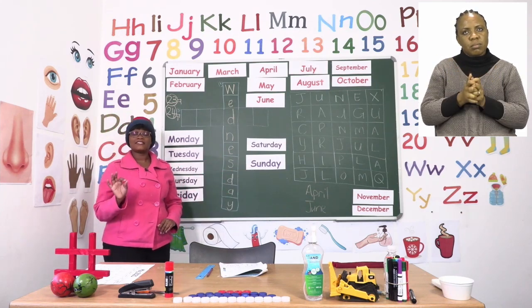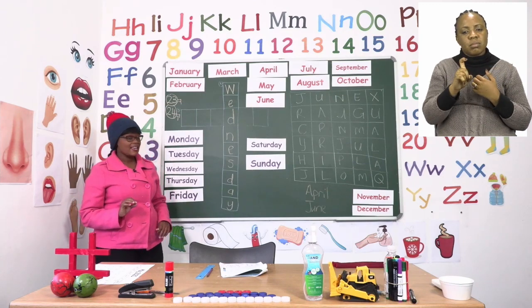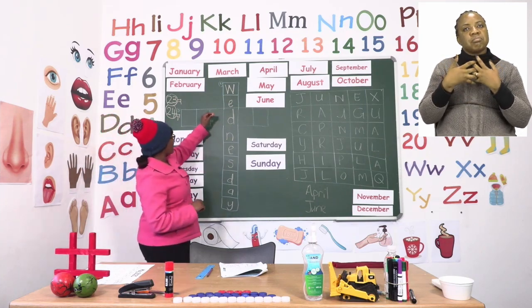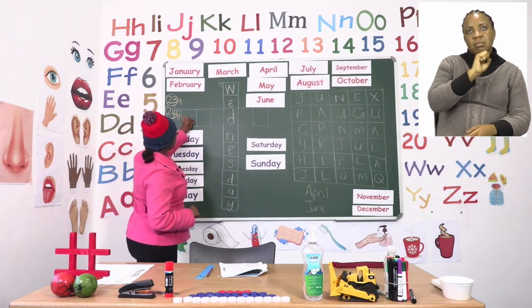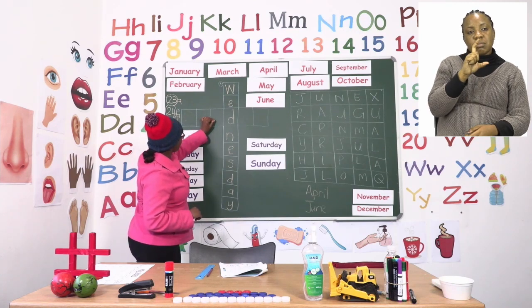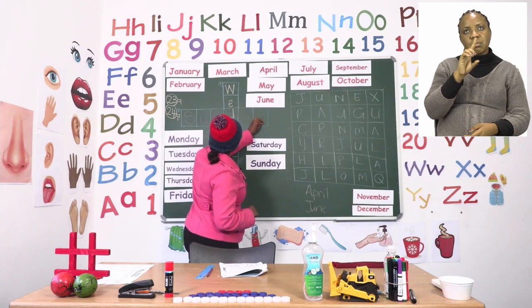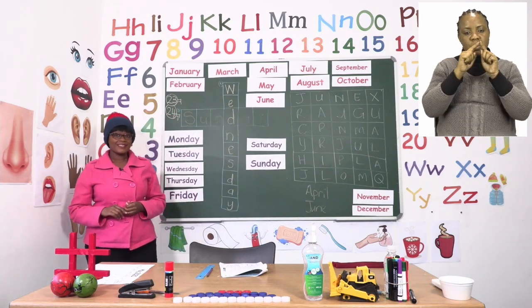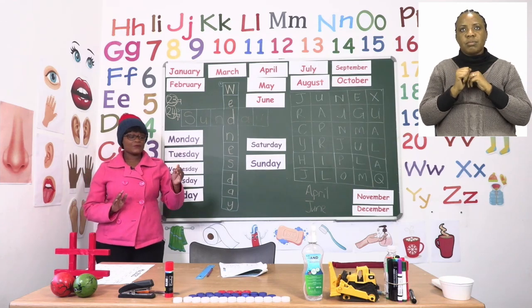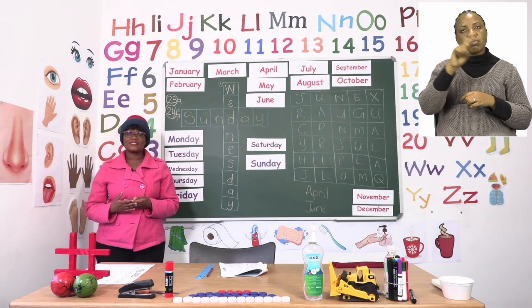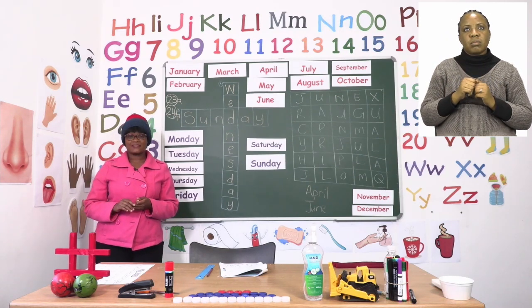And it is asking for the second day of the weekend. In this case, our second day is Sunday. So we're going to write Sunday. Capital letter S because it is an important word. And then you fill in as you go. Don't forget that each block needs its own letter. So when you are done filling in the words, or rather the days, you're now going to use those same days to do your crossword puzzle. And then when you are done, fill in the letters that are missing below.